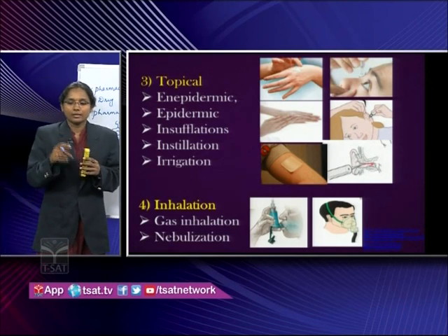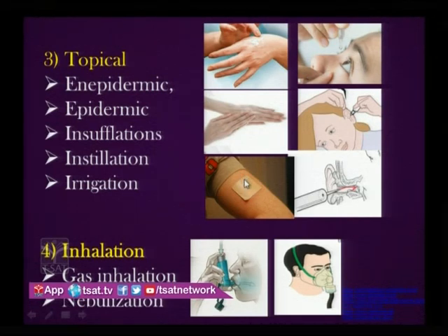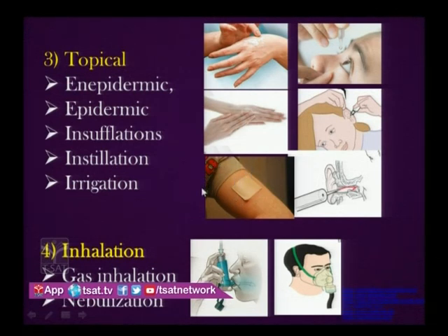And if you see, this is a transdermal patch. These also deliver the drug into the bloodstream slowly over a period of time. This kind of transdermal patch has an adhesive which will stick onto your skin, and it will release the drug slowly. These are drugs like vitamin B2 and B12. If there is a deficiency, that can be given in a transdermal patch. And there are also nicotine patches.